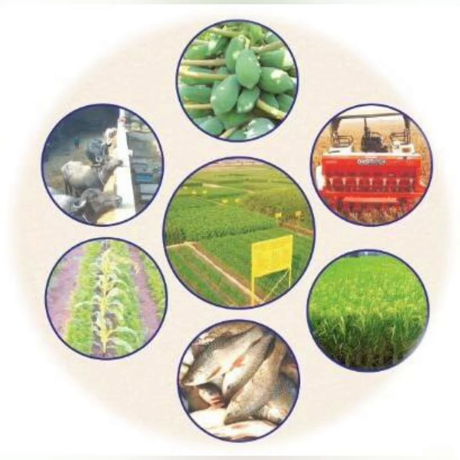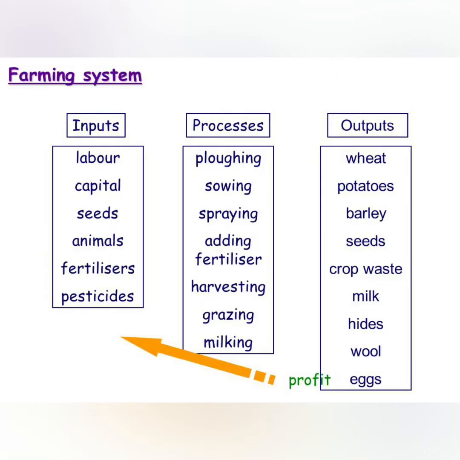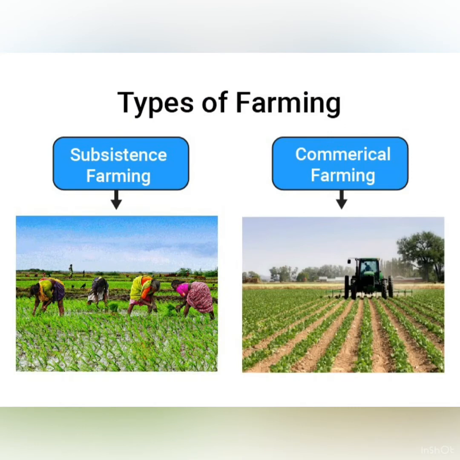Some of the operations involved in inputs are labor, capital, seeds, animals, fertilizers, etc. While in the process, operations like plowing, sowing, spraying, harvesting, grazing, milking are involved. Output is the final product which is obtained after input and processing. For example, wheat, potatoes, barley, seeds, crop waste, etc.